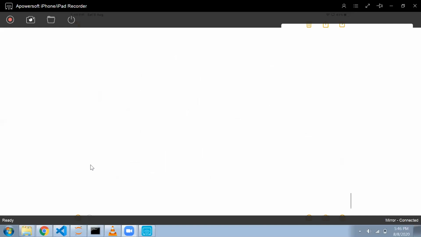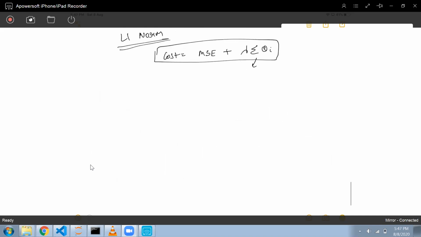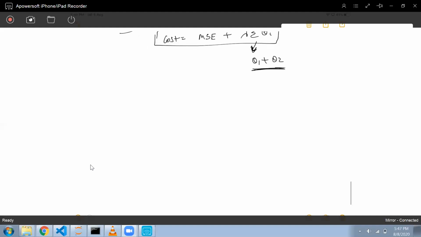Okay, and if we see the L1 norm, let's write the equation for the L1 norm. So the cost function will be mean squared error plus lambda times the summation of theta i. This will be my L1 norm. Now what will this be? This will be theta 1 plus theta 2. This term will be theta 1 plus theta 2, so it will actually form like this.